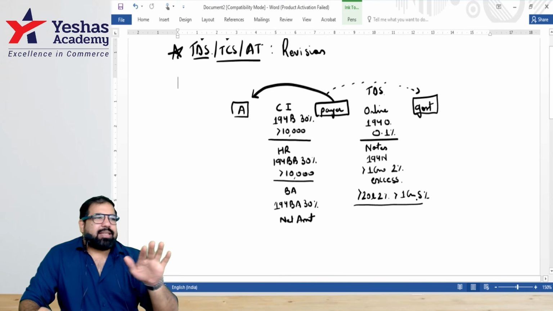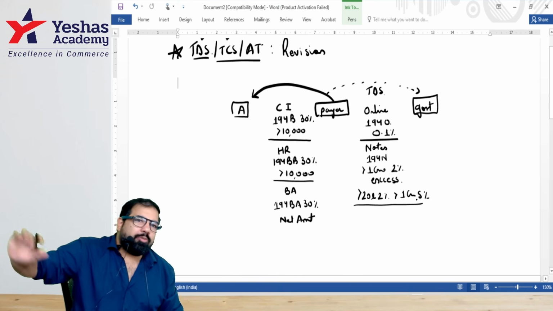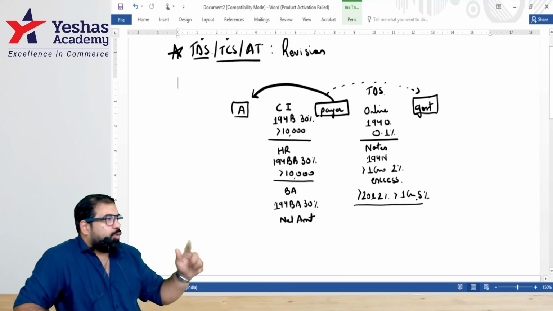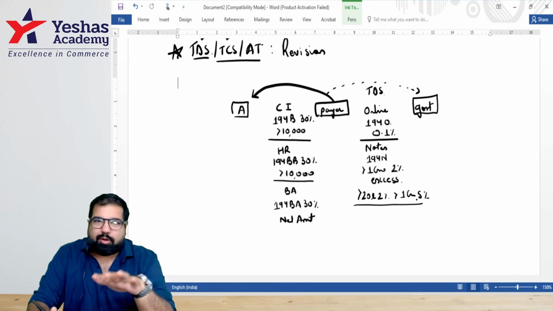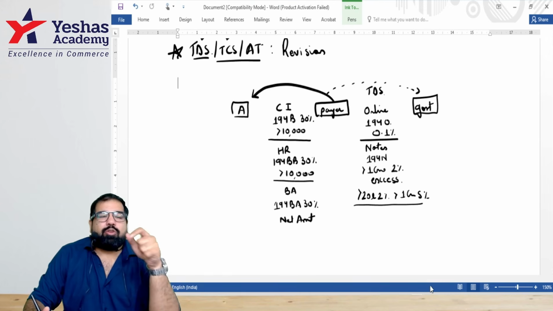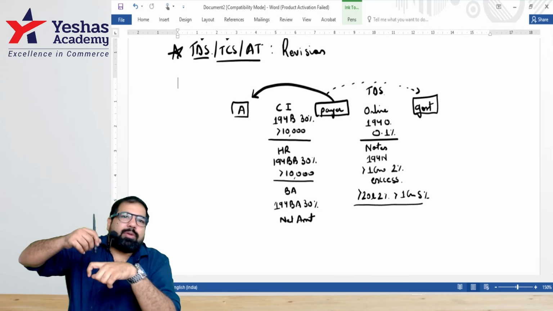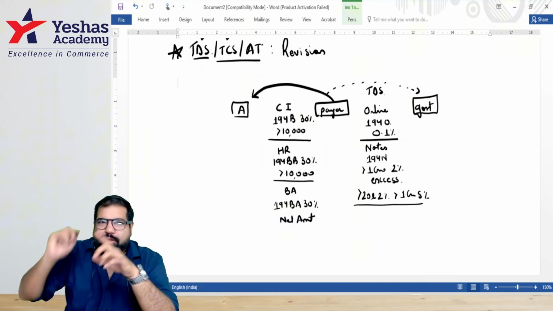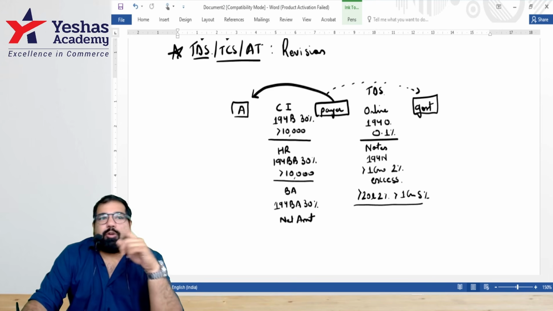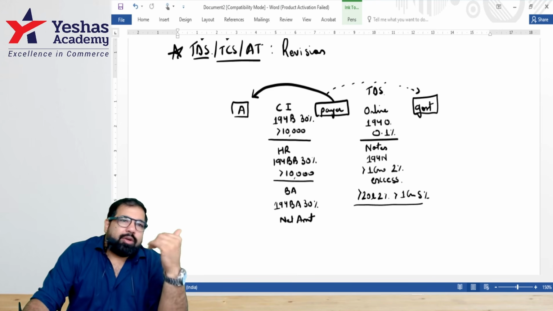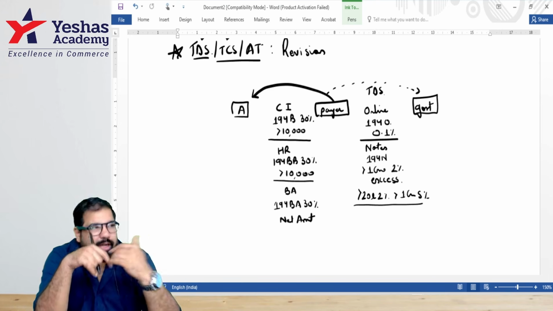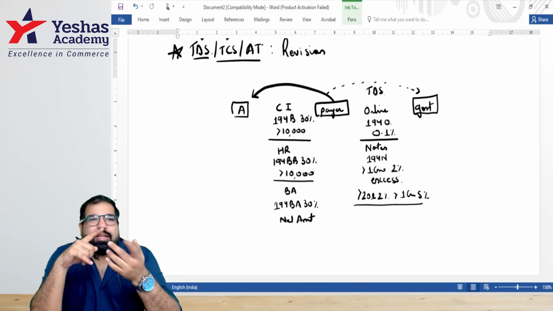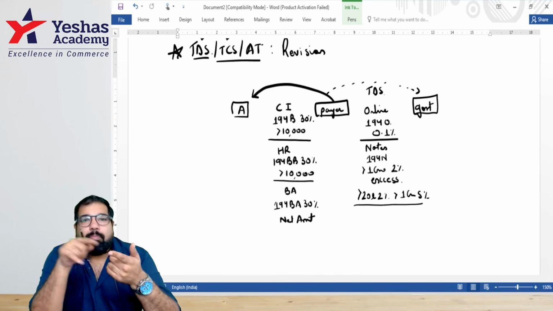Something you should know about TDS, guys. TDS is not a permanent payment to the government. You can always take credit. If you don't have to pay tax, they can always give you a refund also. But this is how TDS works. You need to pay TDS like your electricity bill of this month. When will you pay? Next month by the 7th. If you don't pay by the 7th, guys, the government will charge you interest. If you don't deduct, it's 1%. If you deduct but you don't pay, then 1.5%. It is 1.5% per month or part thereof.